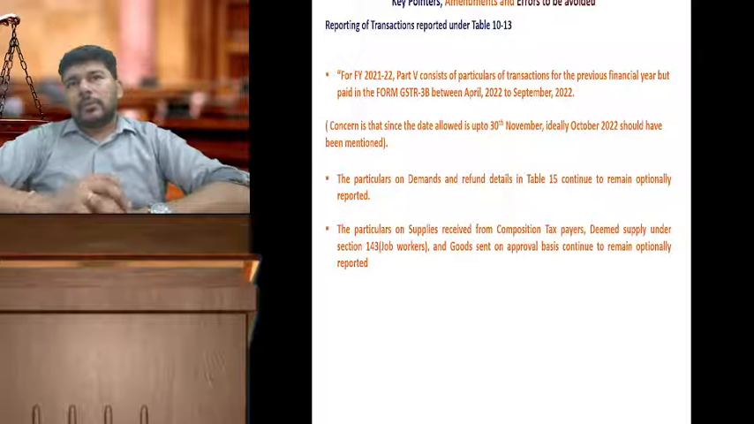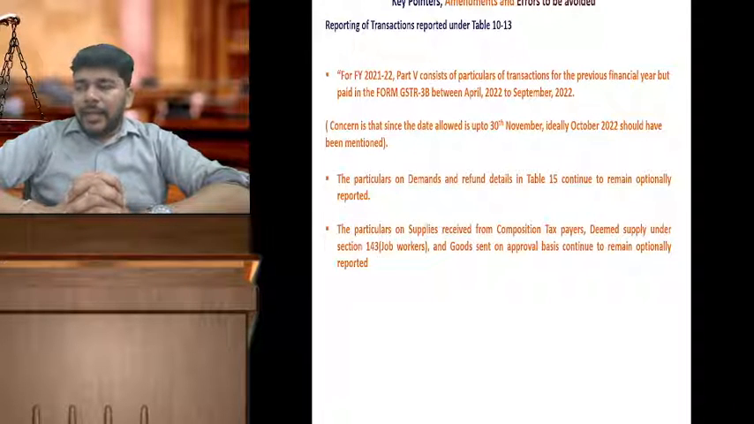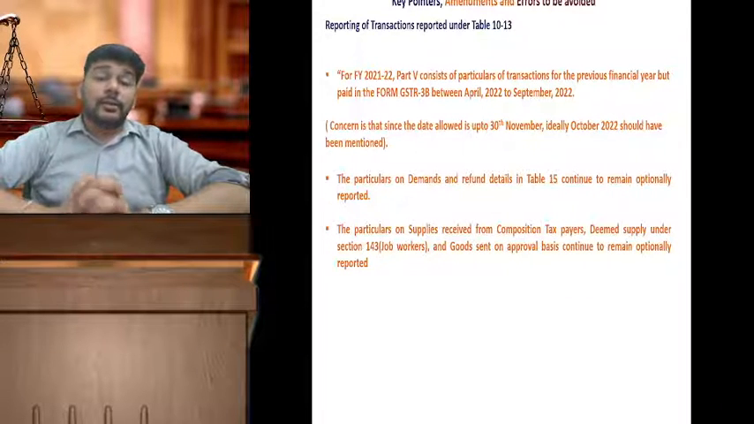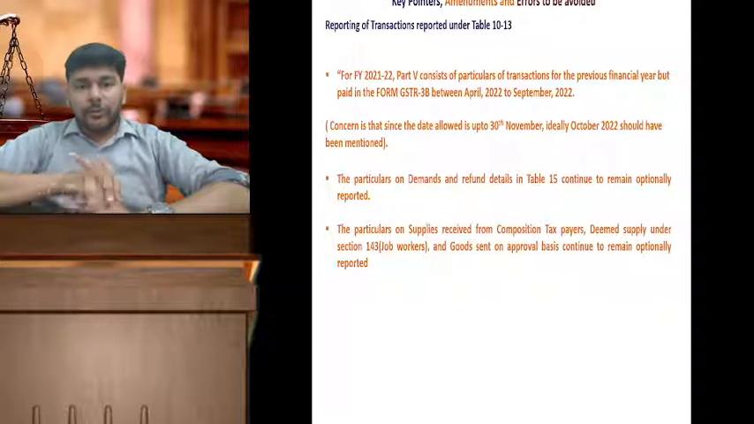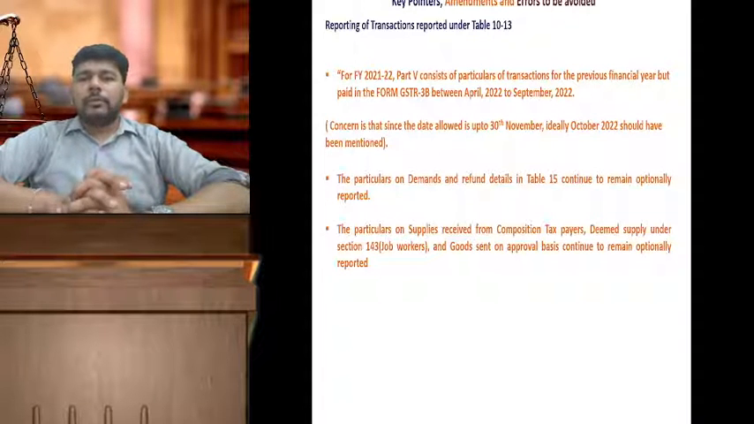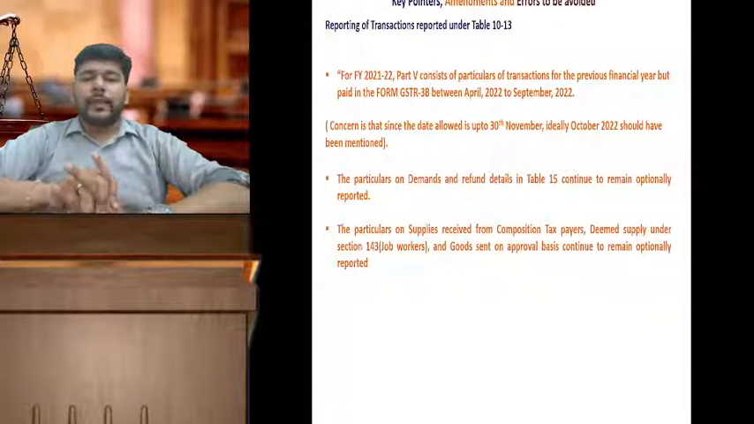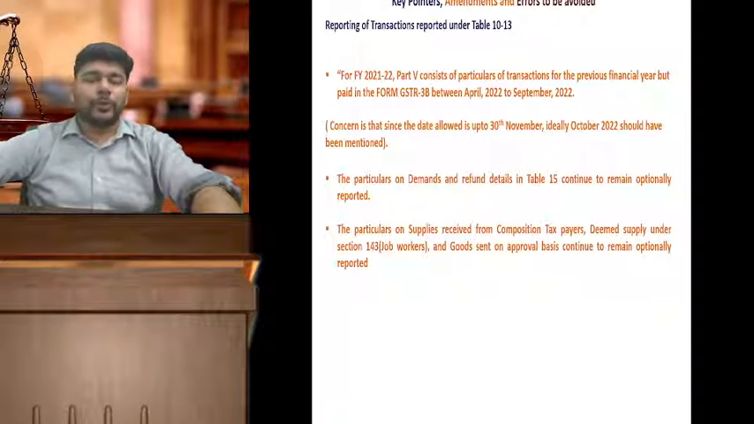Now, friends, somewhere this year the problem with tax audits was also about the reporting of data under clause 44 of tax audit, and therefore it was expected that certain data asked to be reported there could have been fetched from these particular returns or tables. But here these table numbers 15 and 16 continued to remain optionally reported, and therefore you have to separately work hard for that clause 44 data.